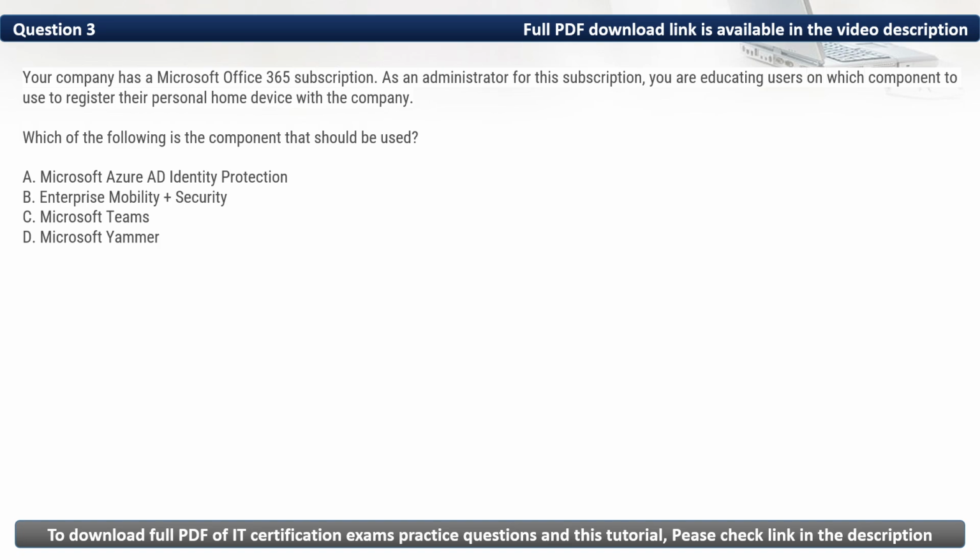Question 3. Your company has a Microsoft Office 365 subscription. As an administrator for this subscription, you are educating users on which component to use to register their personal home device with the company. Which of the following is the component that should be used?